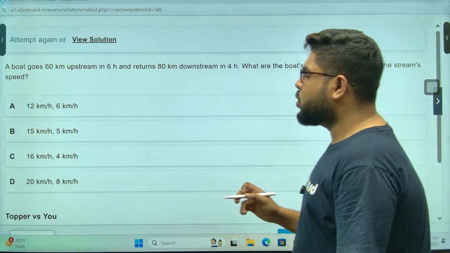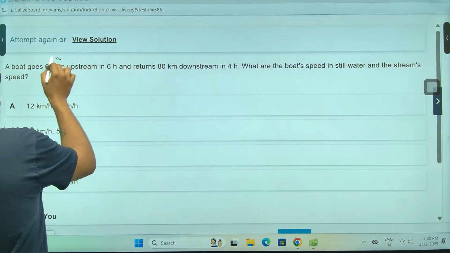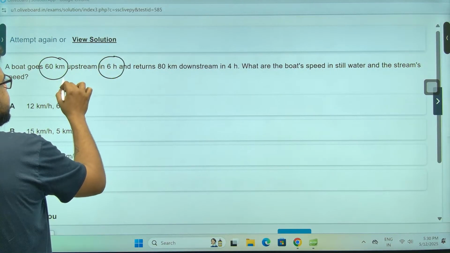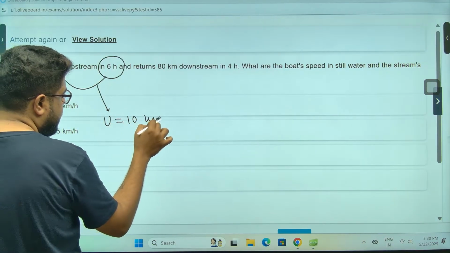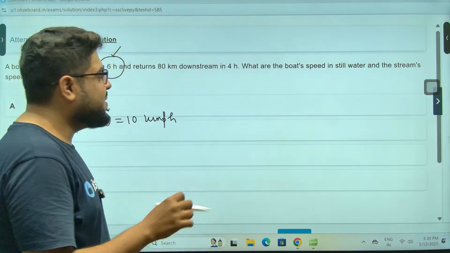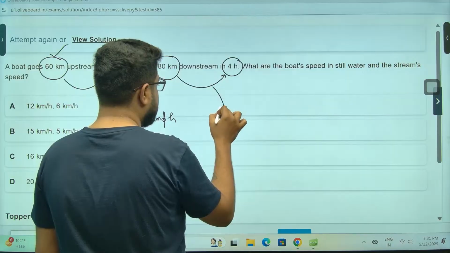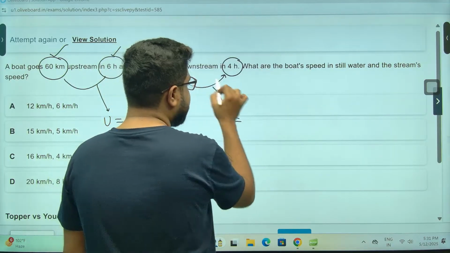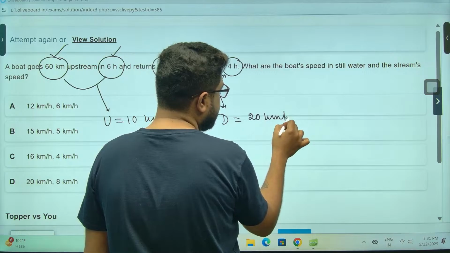Chalo. Boat goes 60 kilometers upstream in 6 hours, so the speeds are given. That means the upstream value U is 10, distance by time. Downstream, 80 kilometers in 4 hours. Again, the downstream speed D is 80 by 4, which means 20 kilometers per hour.